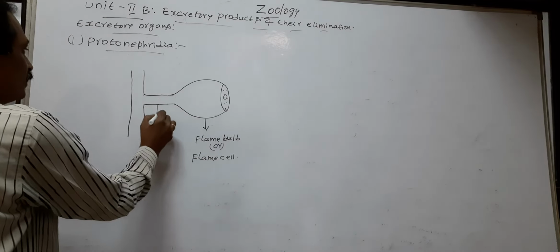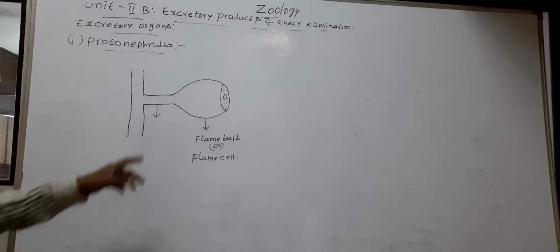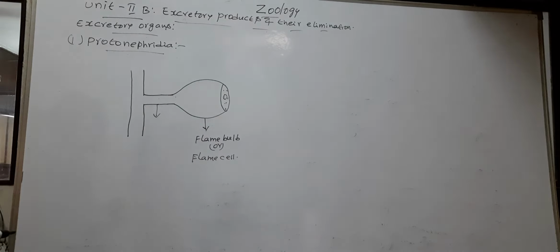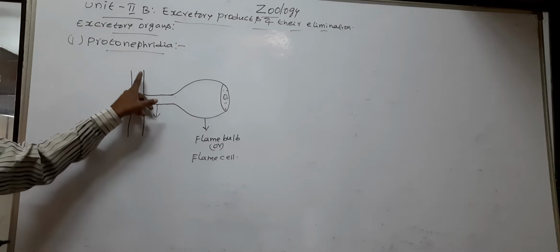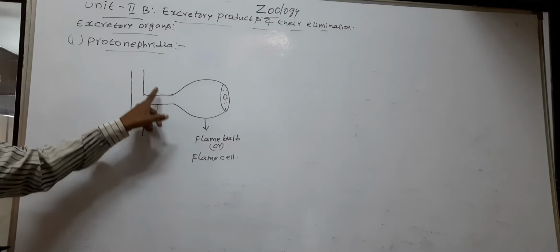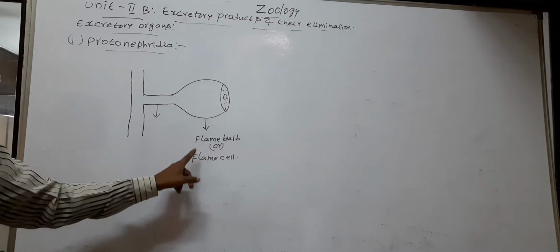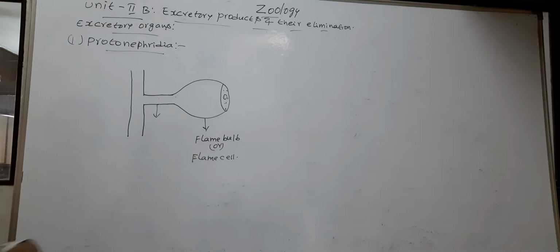So the protonephridia are blind-ended tube-like structures. The tubes of protonephridia end with a cell called flame bulb or flame cell.